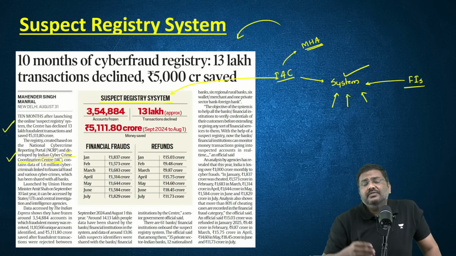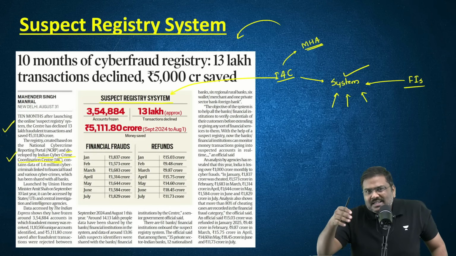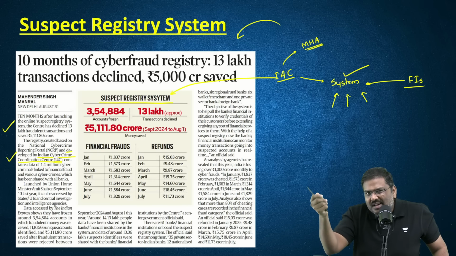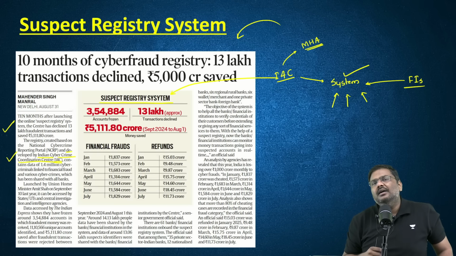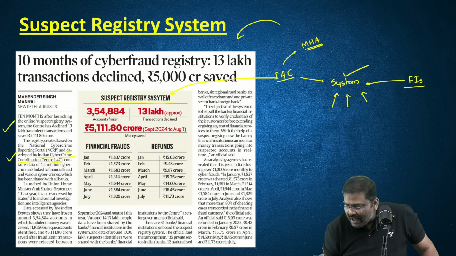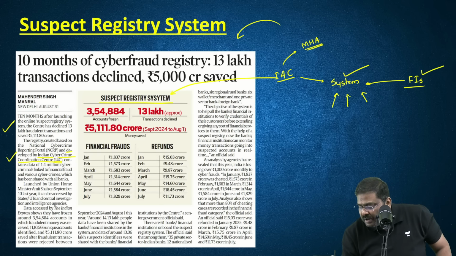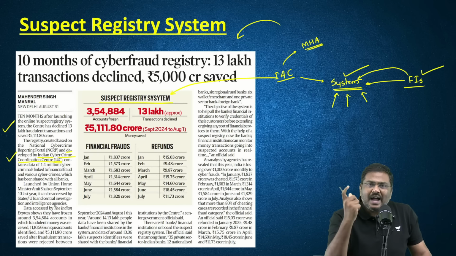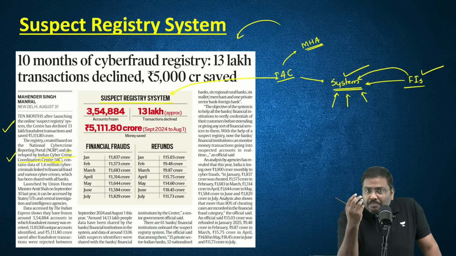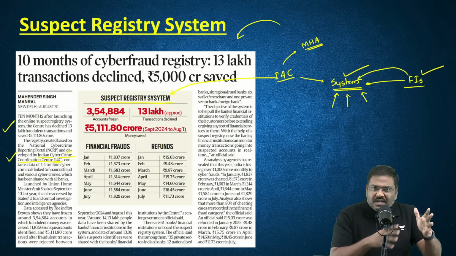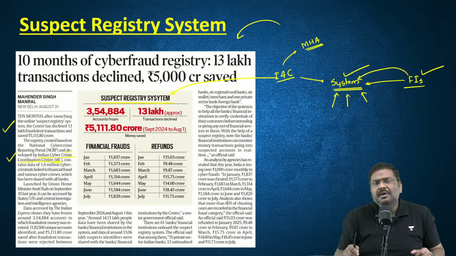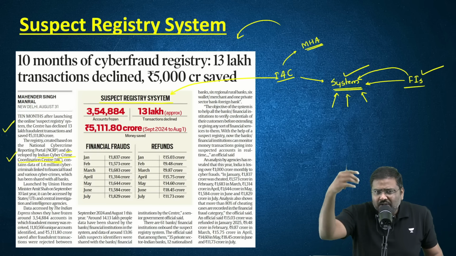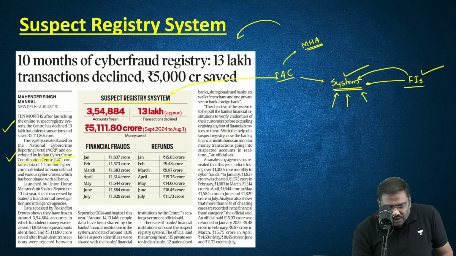And what is the use of this? Whenever there are certain concerns or certain transactions which are concerning for a bank, now the banks will be flagging these particular transactions because they have got access to the registry which has been created by I4C. Right? So by using this, many of the transactions have been stalled, they have been stopped, the money has been refunded into the right account, etc. So the data has been provided here.